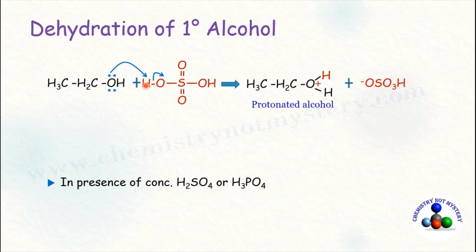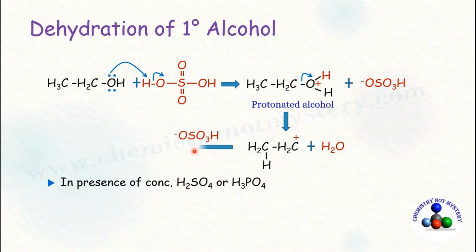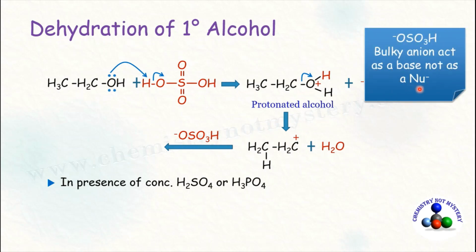ion. In the second step of the reaction, H2O positive ion leaves the molecule along with its bonding pair of electron in the form of water molecule, and carbocation is formed. Now, OSO3H negative ion react with this formed carbocation, but this bulky anion cannot act as a nucleophile while it acts as a base. So let's write it in reverse order.